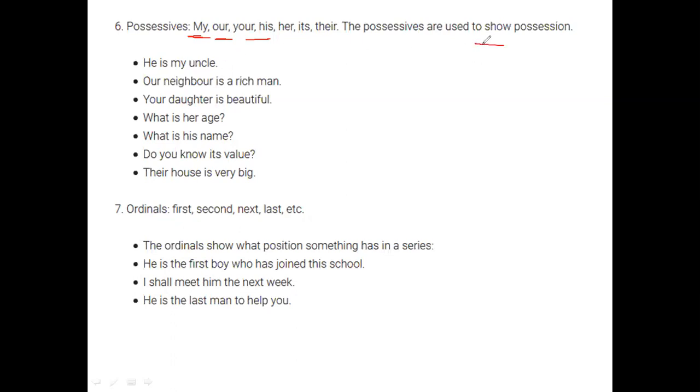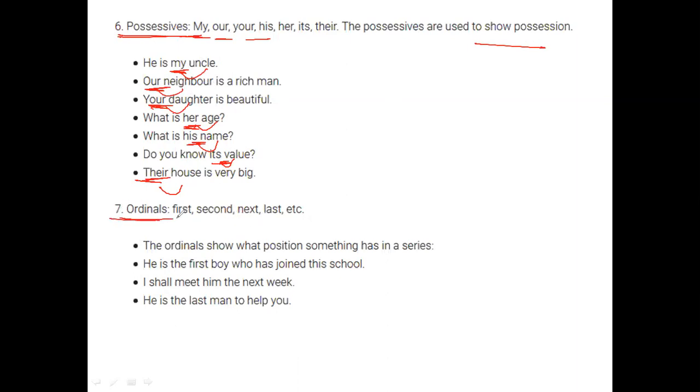That can be considered as your possessive, like my uncle, our neighbor, your daughter, her age, his name, its value, their. Something that shows possession, as to whose thing we are talking about, will show you possessive determiners.